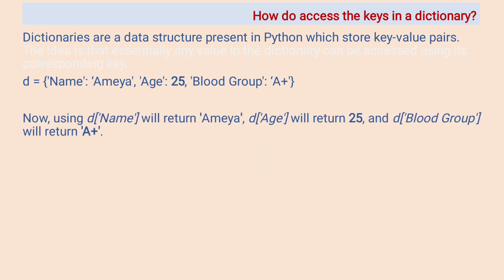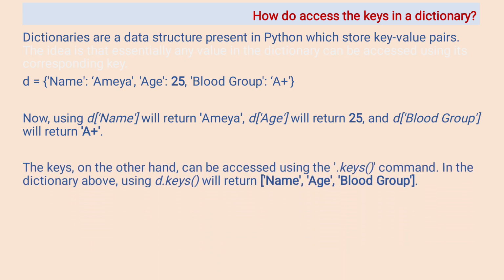We can get the value by using key: d in the square bracket name will return Ameya as a value. Same way we can get the age; key age will give the value 25.